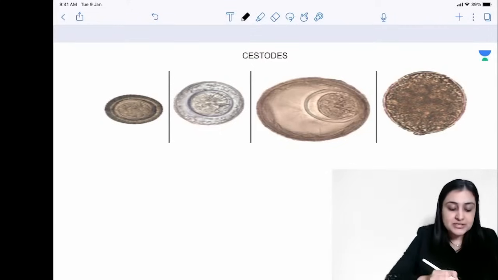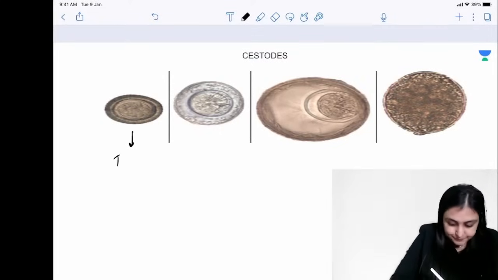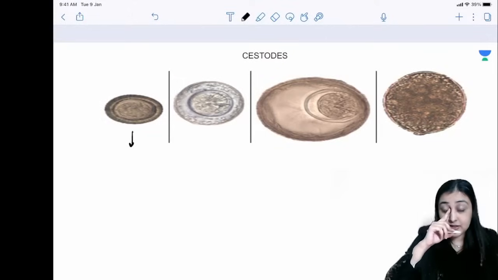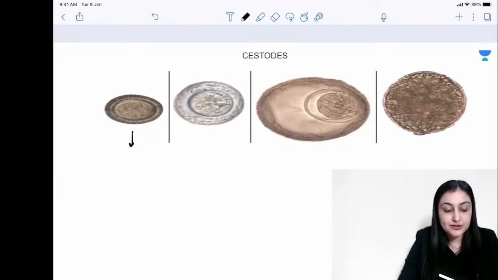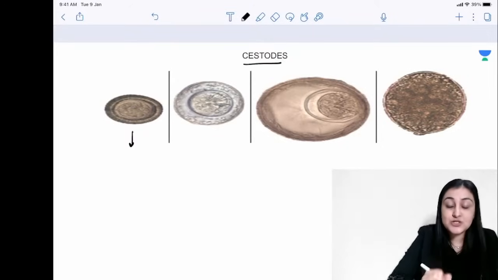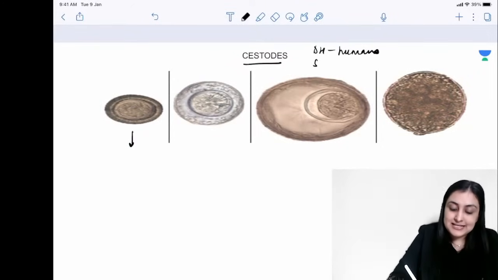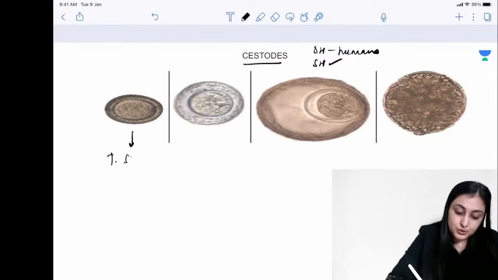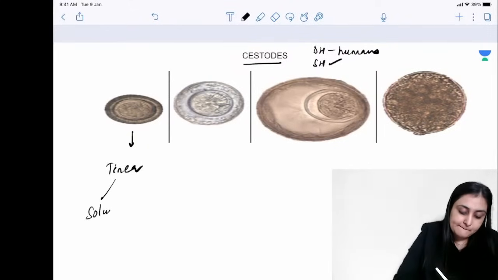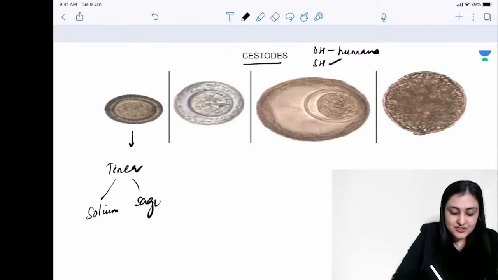Going on to the cestodes, what you see here is these radial striations. So what do you see here? This that you see here, where the definitive host is human. So remember, in cestodes, the definitive host everywhere is going to be humans, and the intermediate host will be variable. So yes, in Taenia solium or saginata, basically you cannot distinguish on the basis of the eggs. You have the Taenia egg, which could be solium or saginata.